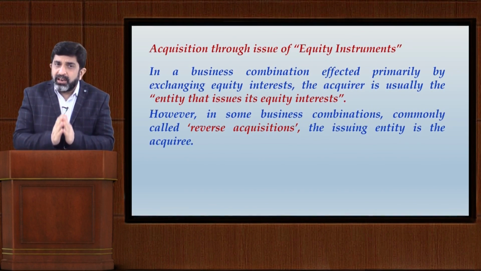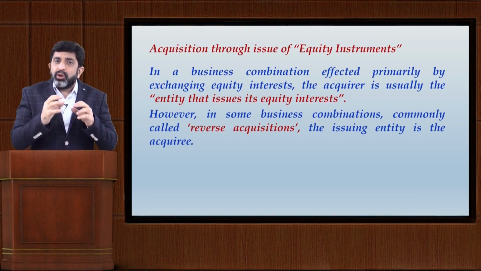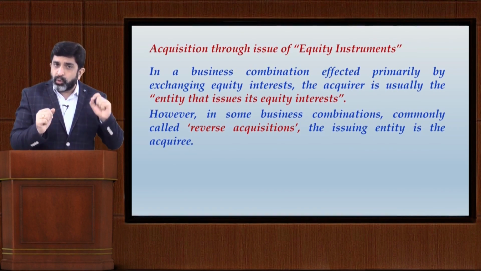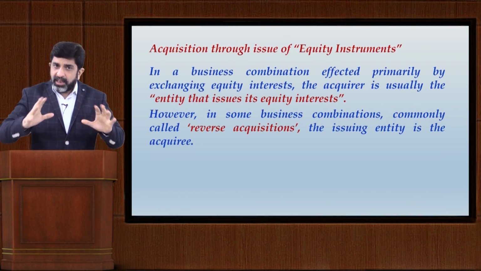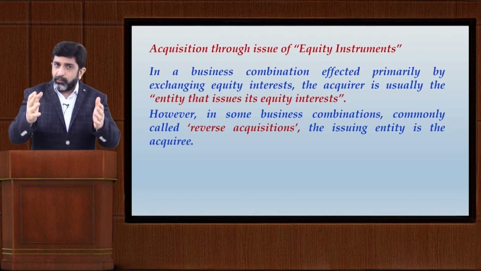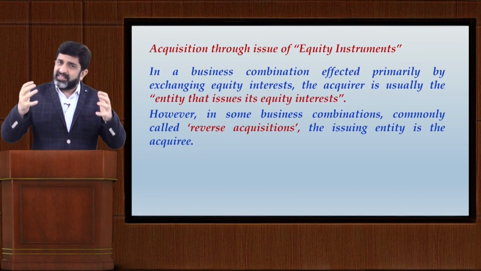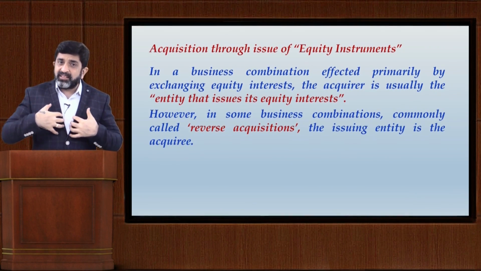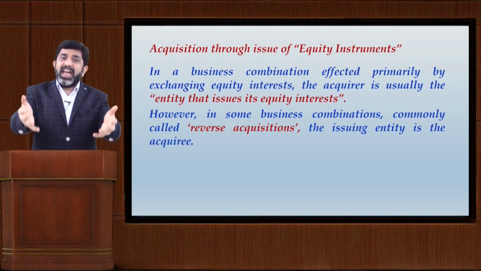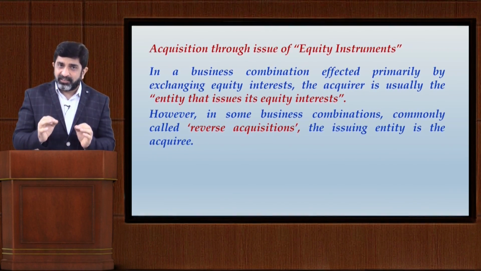However, in a typical scenario, there may be a different situation. For example, same thing, I am X Limited, you are Y Limited. I have acquired all your business, your complete business is now acquired by me. That means I had my own business plus I have acquired your business as well.